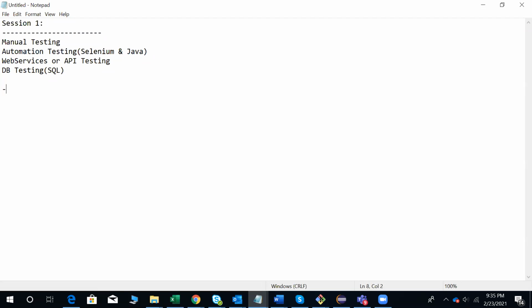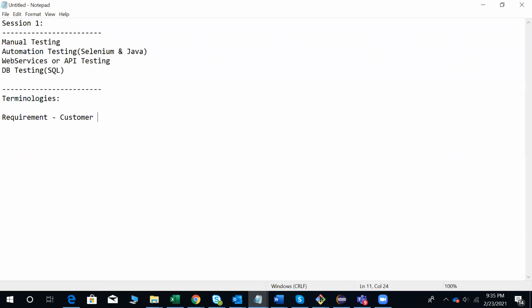In today's session, let me focus on testing terminologies. Let me focus on these terminologies. First, what is requirement? Requirement is something like customer needs. On what basis are we going to develop the application? That talks about the requirements. Requirement is something like customer needs.